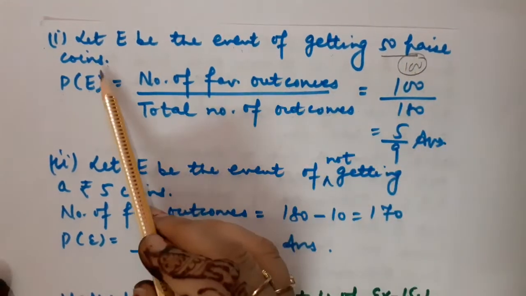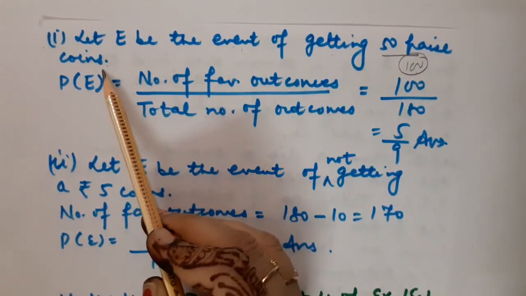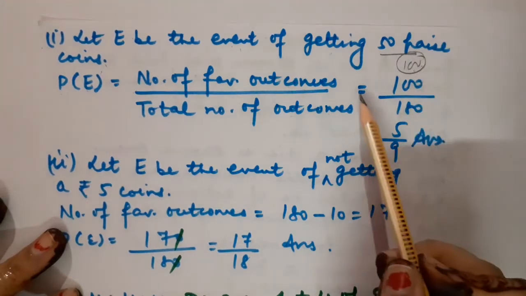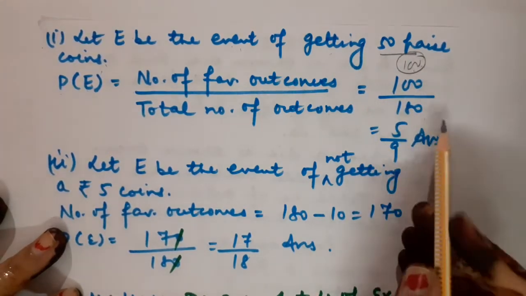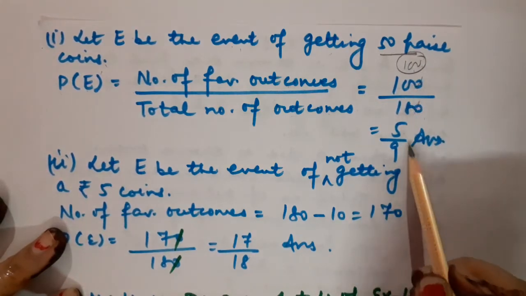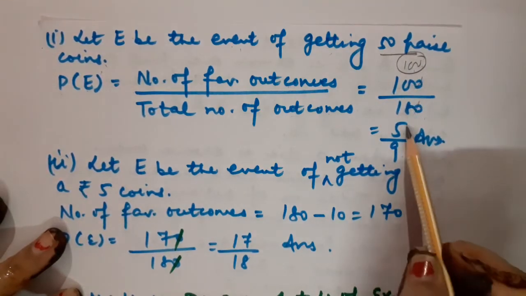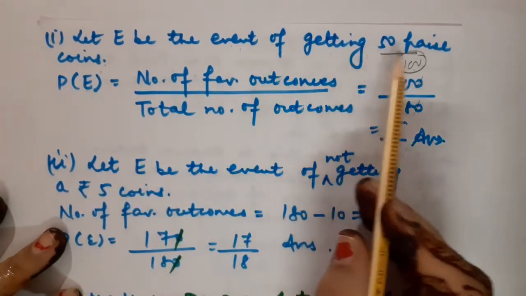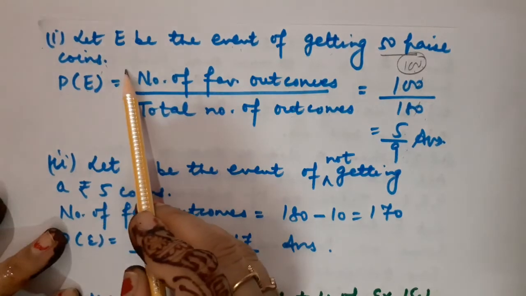It is 50 paise coins. We want the number of 50 paise coins, which is 100 in number. So it would become 100 upon 180. Cancel them. 2 5s are 10 and 2 9s are 18. So 5 upon 9 will be the probability of the event in which the 50 paise coins are demanded.